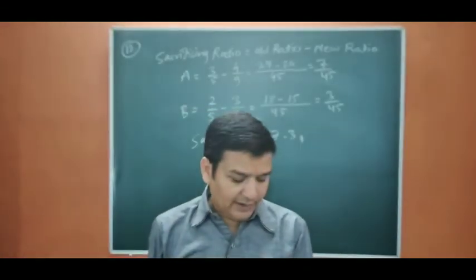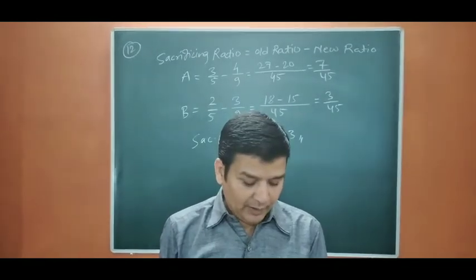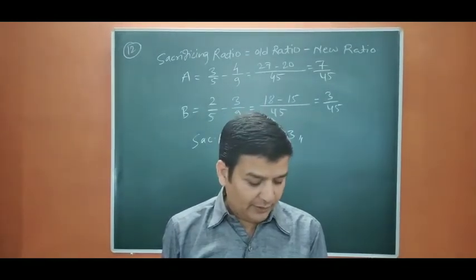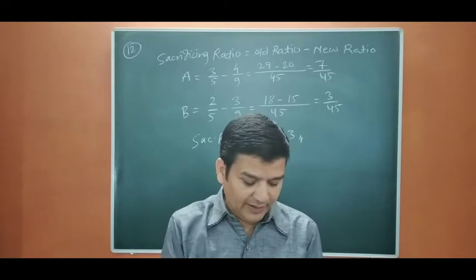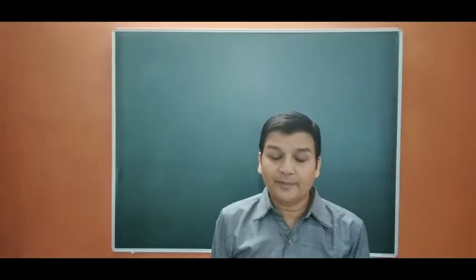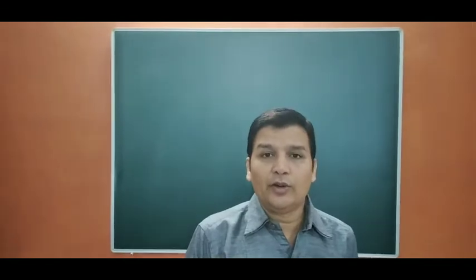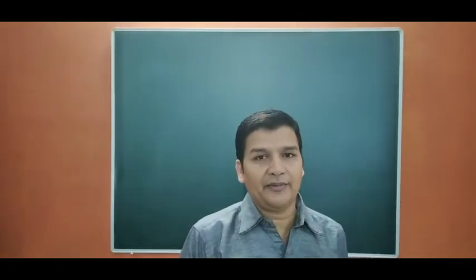A, B and C are partners sharing profits in the ratio of 4 is to 3 is to 2. D is admitted for 1/3 share in future profits. What is the sacrificing ratio? Okay. Question number 13. As you know, whenever the new partner is taking from the firm, the old ratio is equal to the sacrificing ratio.